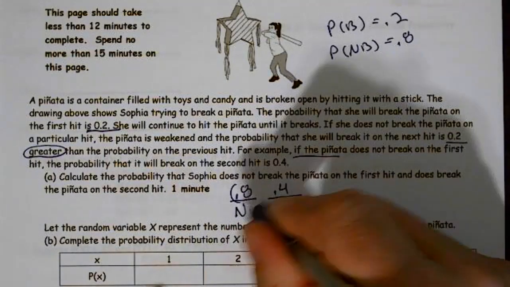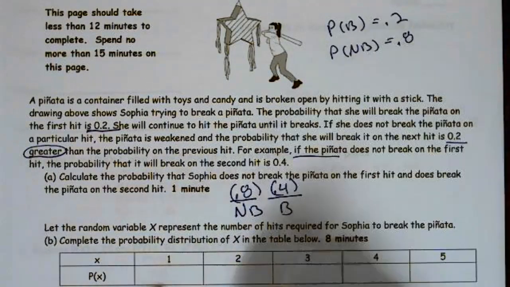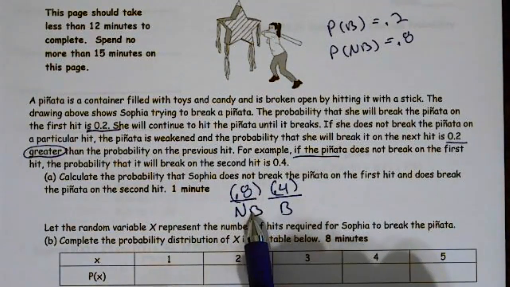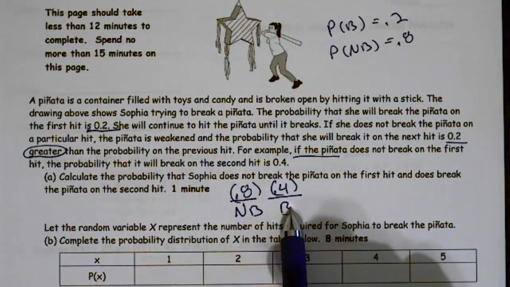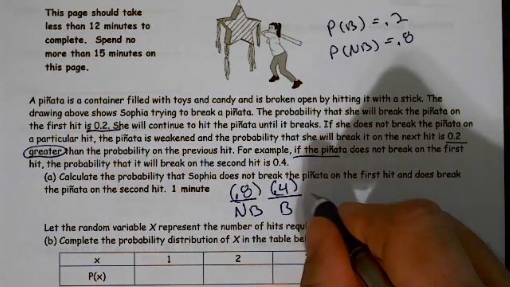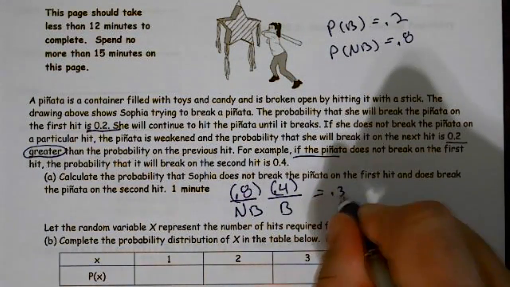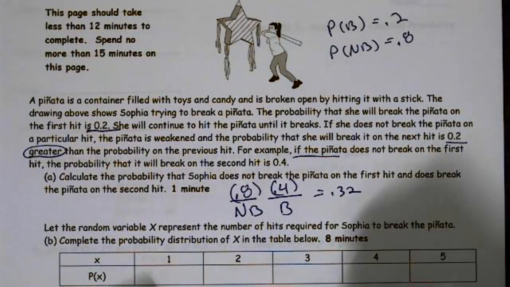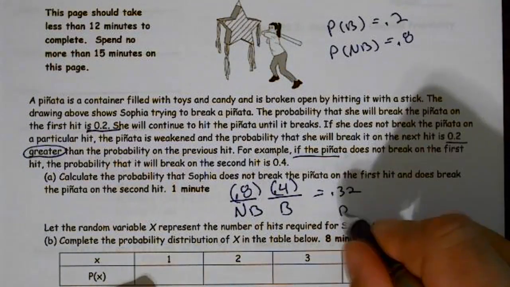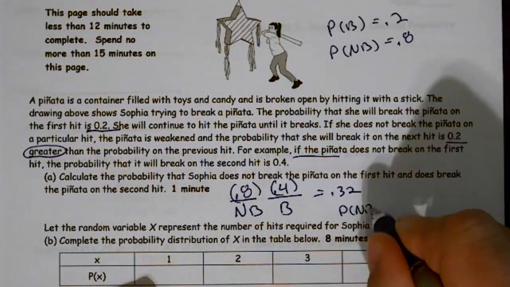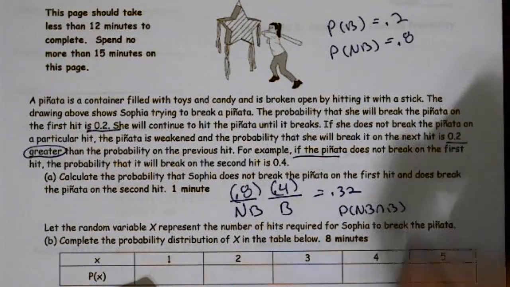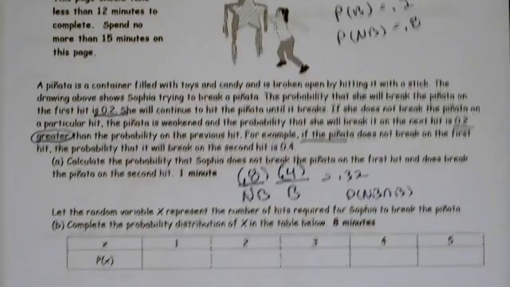Both of these things have to happen, so the probability of not breaking and breaking is the multiplication, which is 0.32. Because really what we're looking for is the probability of not break, intersect, break.